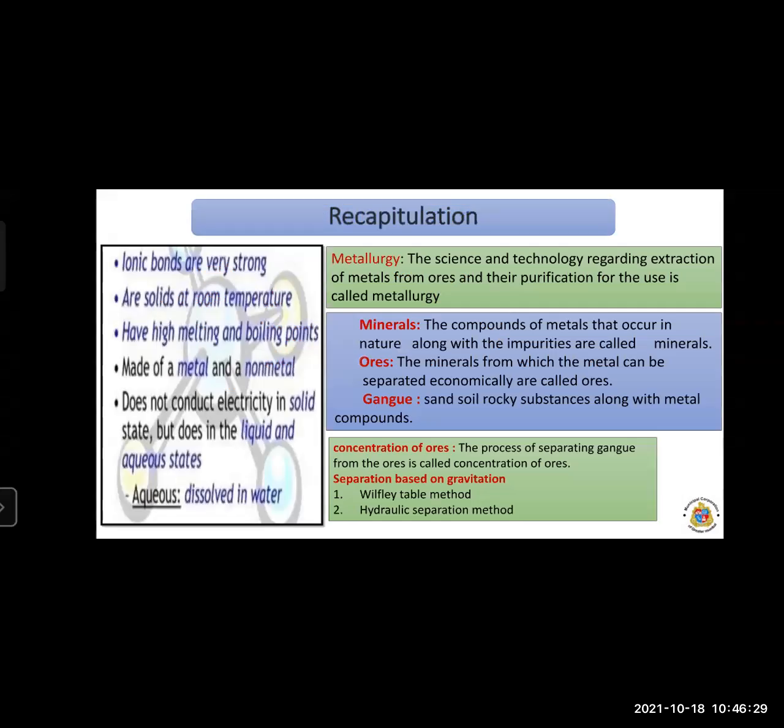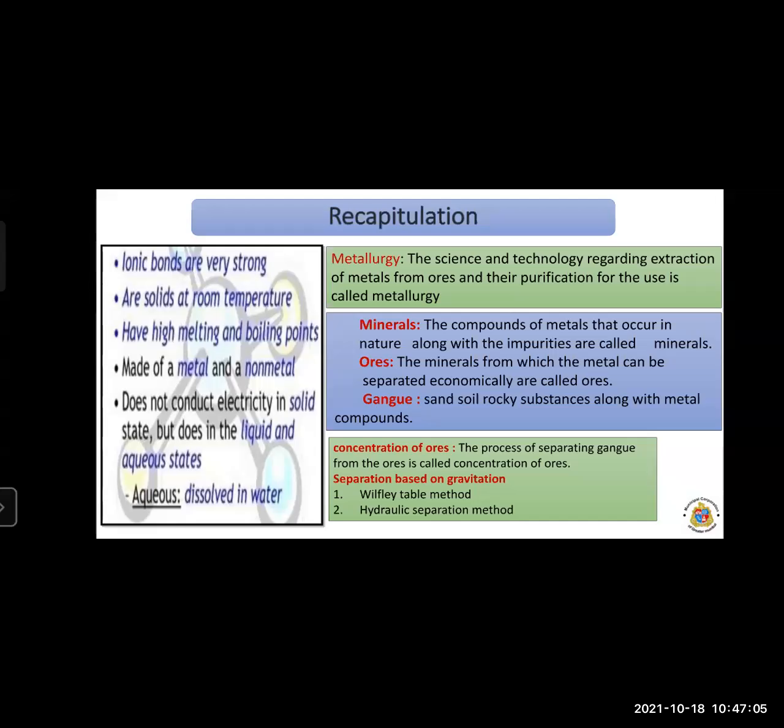Okay, let us start. In the last lecture, we learned about some points. These are the ionic compounds. What is meant by ionic compounds? What is meant by the ionic bond? Ionic bonds are very strong bonds, right? They are solid at room temperature. They do not conduct electricity in the solid state, but they conduct electricity in the liquid state and also in the aqueous state.